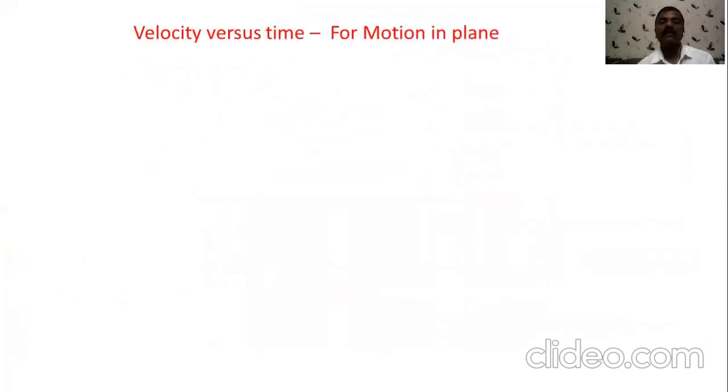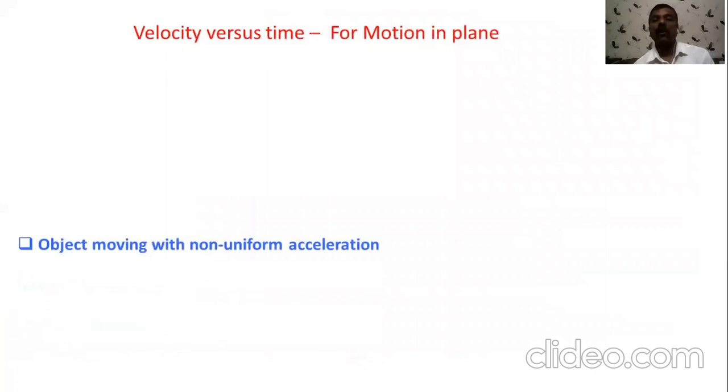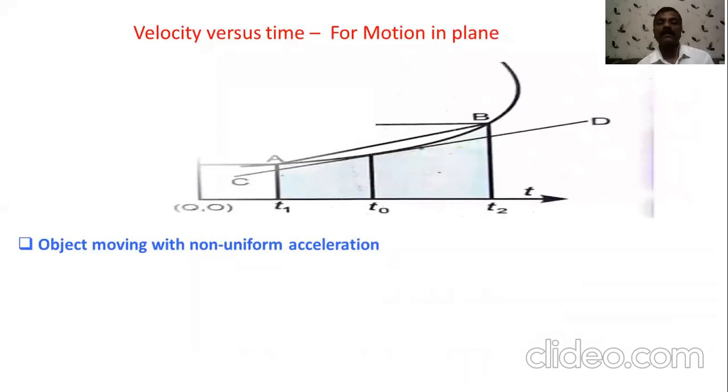The next case is given here for objects moving with non-uniform acceleration. We know in the case of non-uniform motion, the nature of the graph is always a curve.